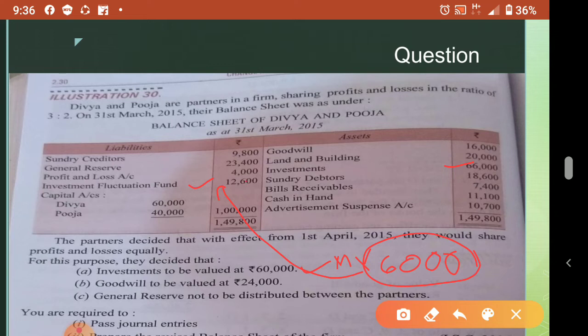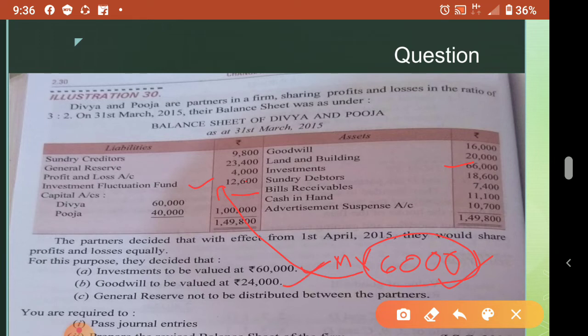But the case is they do not want to distribute. Okay, so what to do? Sacrifice or gaining ratio we have to apply. Okay, so after covering the loss, how much will be remaining? 6,600. So 12,600 is there, from that 6,000 will be deducted, so the remaining amount is 6,600. Keep that in mind. Now goodwill is also there; goodwill is to be valued at 24,000.